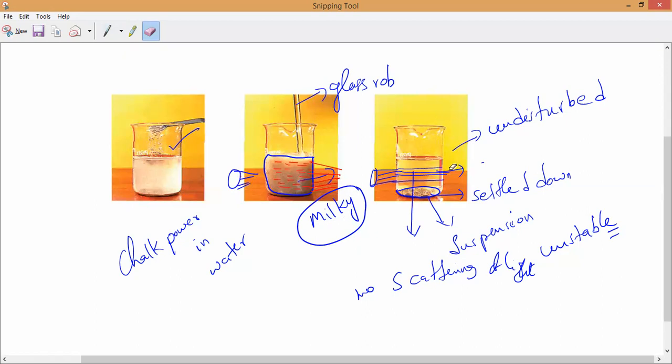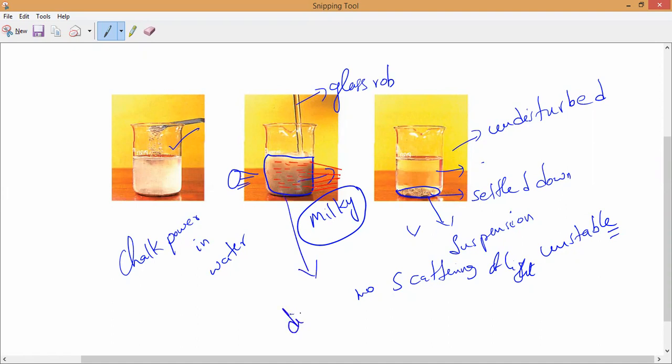Anybody having any doubt, you can ask me. Once the particles settle down, all of them come down, so when you pass the light, we are not able to see the path of the light, because no more particles are floating. Is it yes or no? That is what you have to remember: only when it is disturbed.